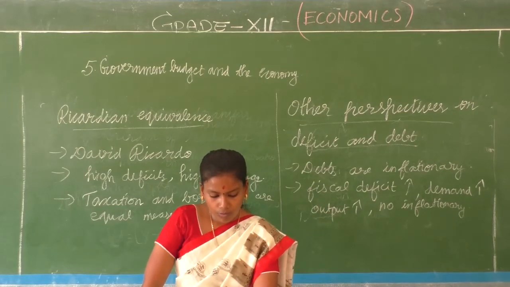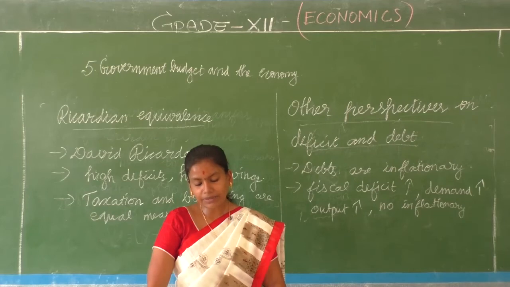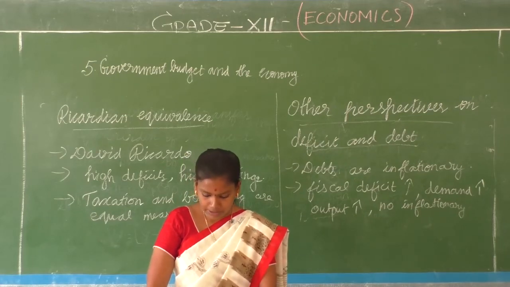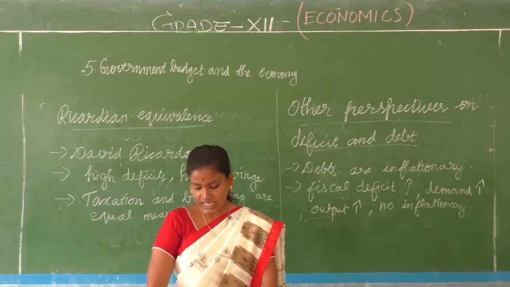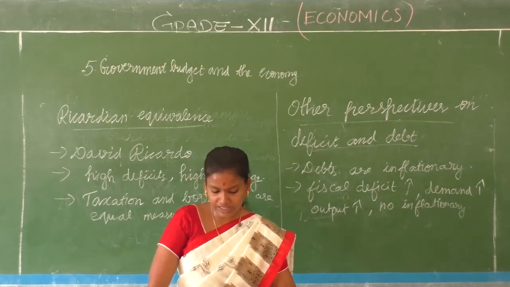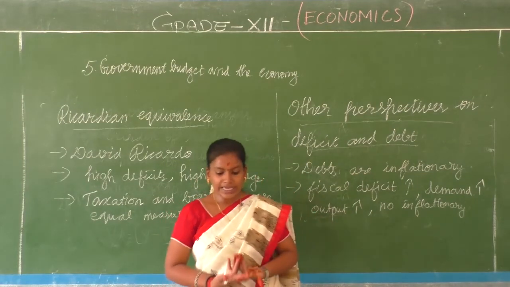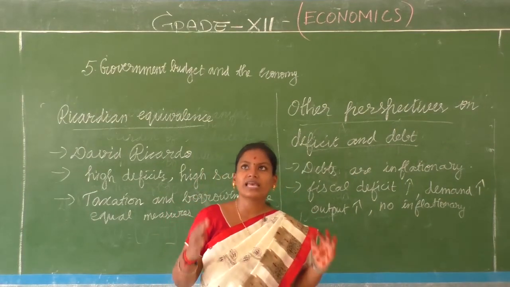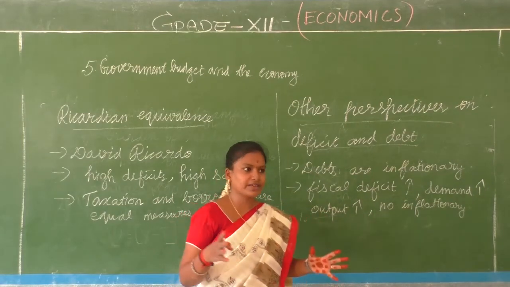Okay, so we assume that income cannot be augmented. Augmented means what? Increase. So the economy's flow of savings is not really fixed unless we assume that income cannot be increased. So what do we say? That savings cannot be more, or the savings cannot be fixed.